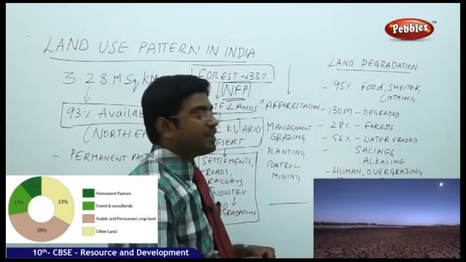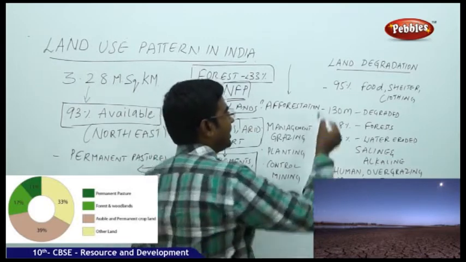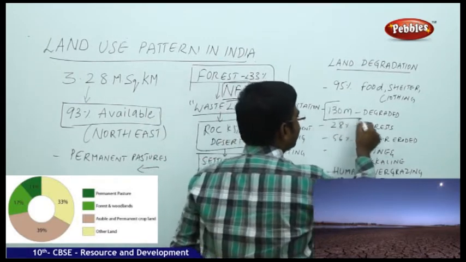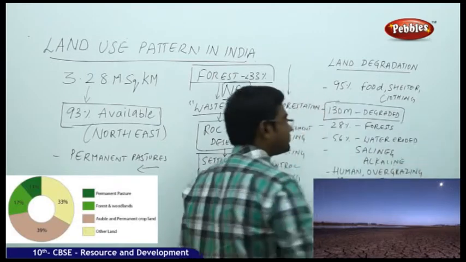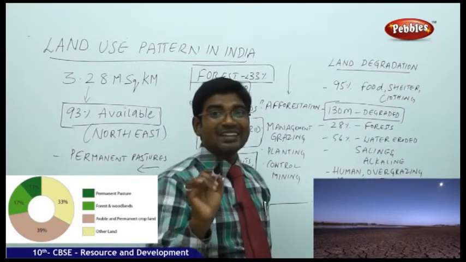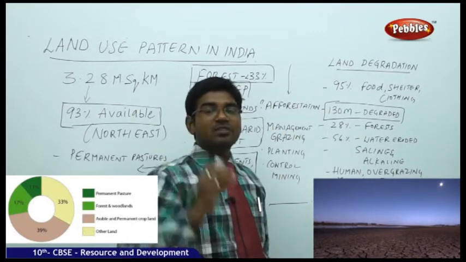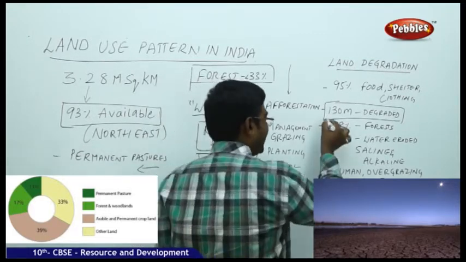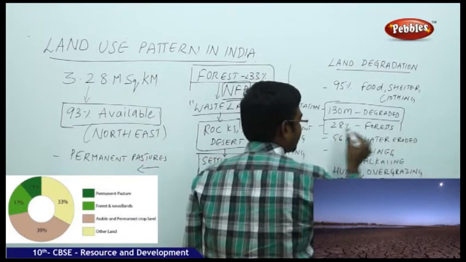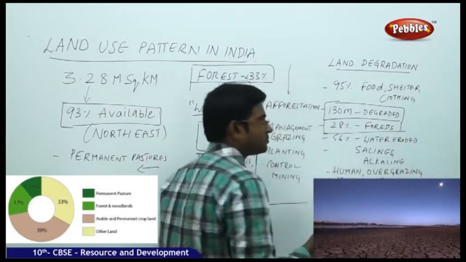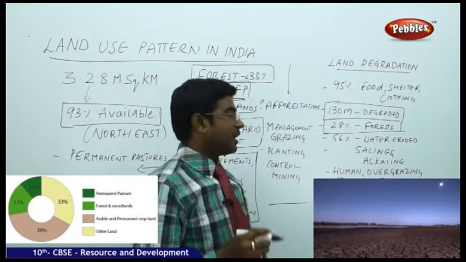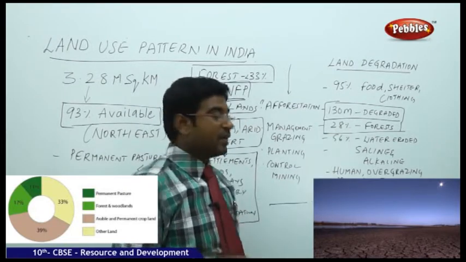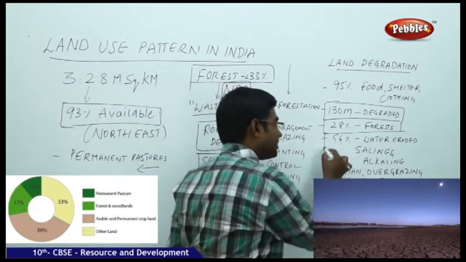But moving on to understand this, 130 million square kilometers of land has already been degraded. Of the rest, in that degraded land, we have 28% of forest. And in that also we have other categorization.